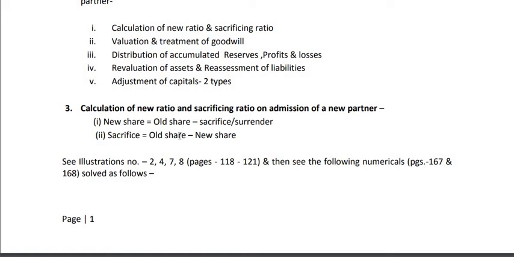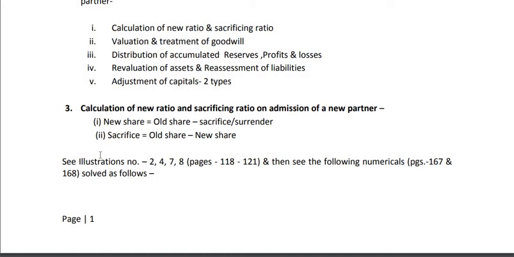Sacrifice is old share minus new share. That means when old share is more and new share is less, then the difference will be positive, that is sacrifice. But sometimes in place of sacrifice there may be gain. If old share is less and new share is more, then the answer will be negative. In that case we will write here gain, not sacrifice. But in admission of a partner, mostly we face sacrifice, not gain. In retirement of a partner, death of a partner, there may be gain. So sacrificing ratio is old ratio minus new ratio.